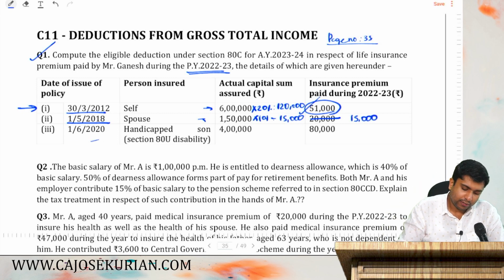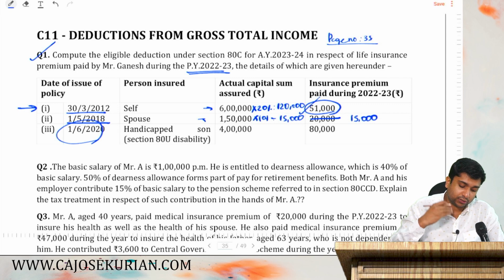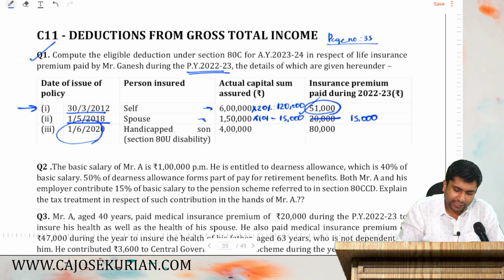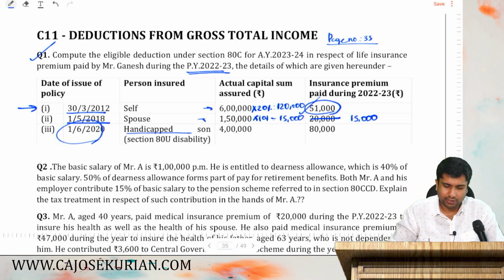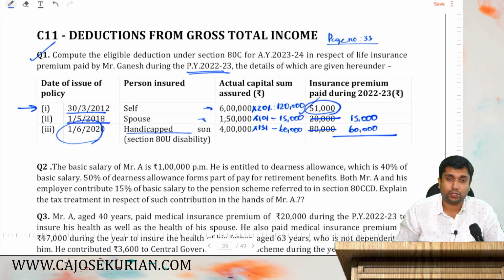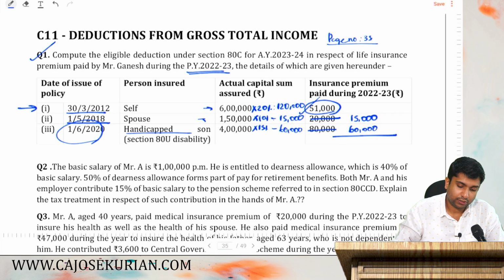Now, 1st June 2020. That means it is after 1st April 2013. And it is taken for the handicapped son. Then how much is the deduction? Up to 15% is allowed as a deduction. How much is 15% on 4 lakh? 60,000. How much is your actual premium? 80,000. You will never get that. 60,000 will be your deduction. So tell me how much is the total coming? 1 lakh 26,000 is the total figure coming.